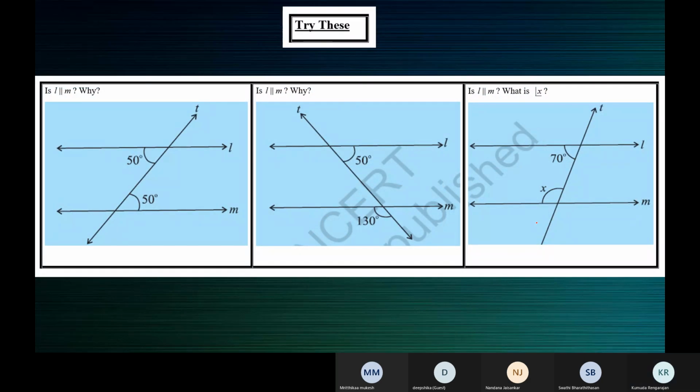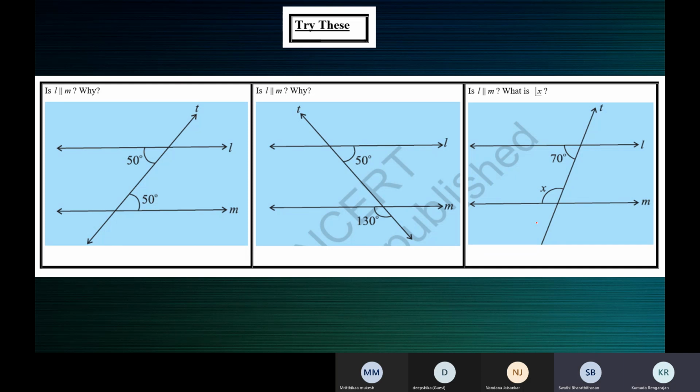Now see the question here. Is L parallel to M? It's not given that L and M are parallel. They're asking you a question. Is L parallel to M? If you say yes, you should give the reason. If you say no, you should give the reason. Deepshika, are you there? Okay, Swati, tell me.